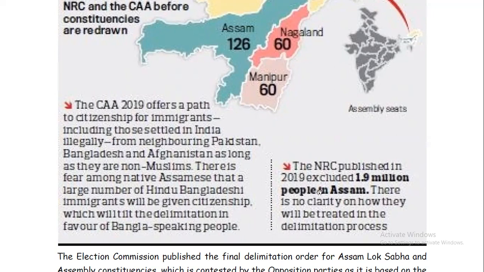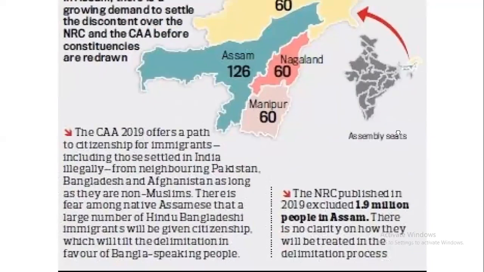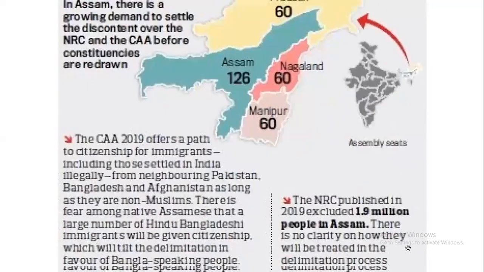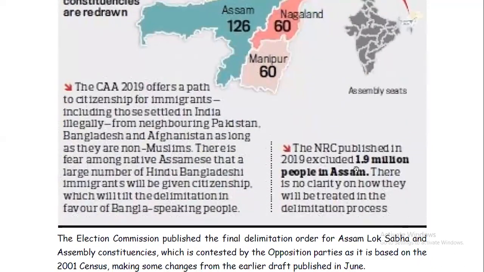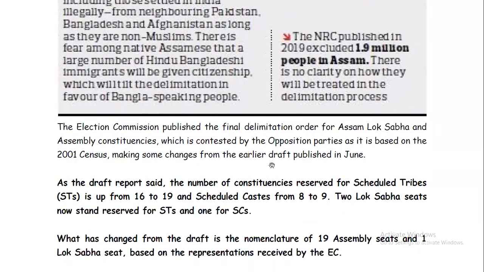The NRC published in 2019 excluded 1.9 million people in Assam. There is no clarity on how they will be treated in the delimitation process. That is the fear, and it can be considered a limitation of the delimitation: what happens to that NRC published in 2019, and to the 1.9 million people of Assam who had been excluded. So that is a concern.